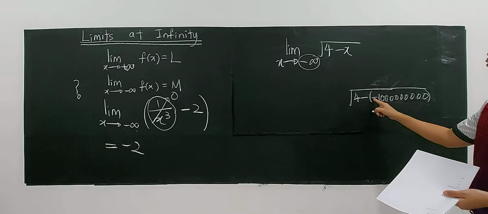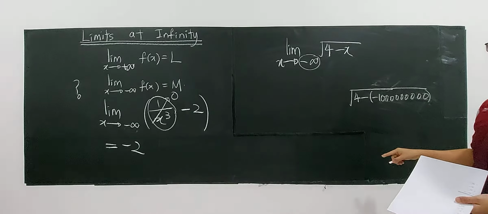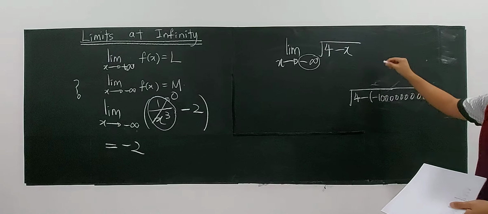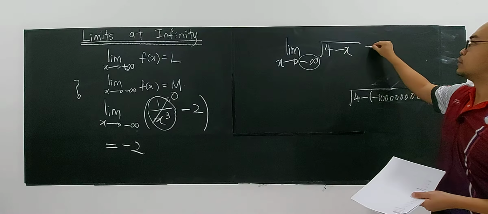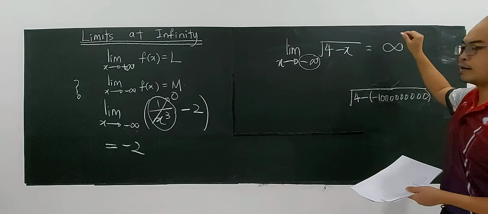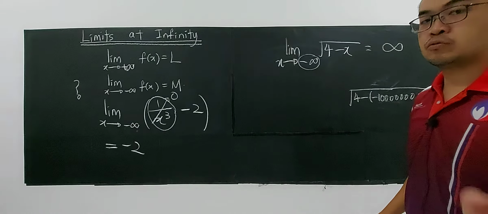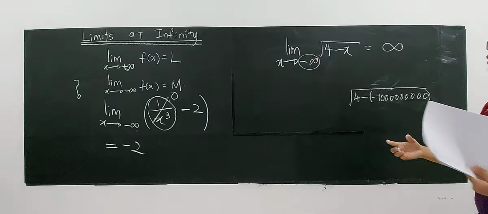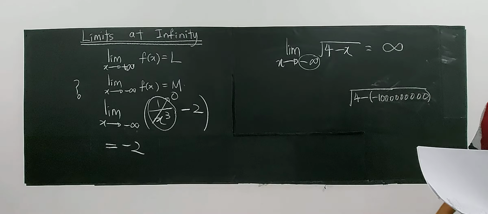So what happened when you have a negative here? 4 minus a negative, you're getting positive. Meaning 4 plus a very big number, you are still getting a very big positive number inside there. So as you take the square root of a very big number, you're still getting a very big number. This tells you that infinity is something very big, a very large number, such that when you take the square root, you're still getting infinity.